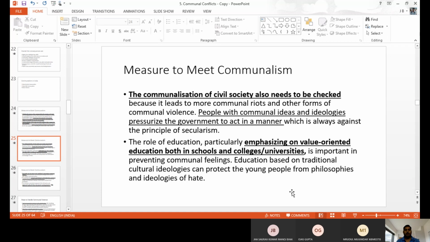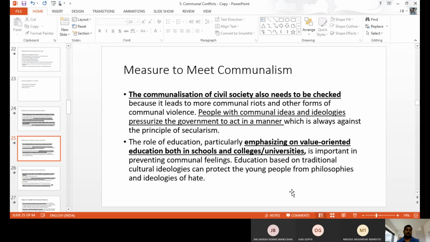And after that, emphasizing value-oriented education in both schools as well as universities. So we have to develop value-based education. Like in our college, we have ethics and values, and some other courses also. Like this, a number of schools and colleges have to develop moral classes, the importance of social values, the importance of religious values, understanding the other community, brotherhood, sisterhood, the kind of relationship we have to develop from school and from college.